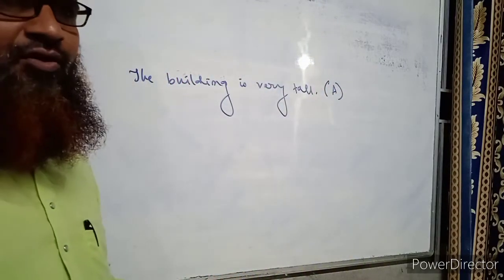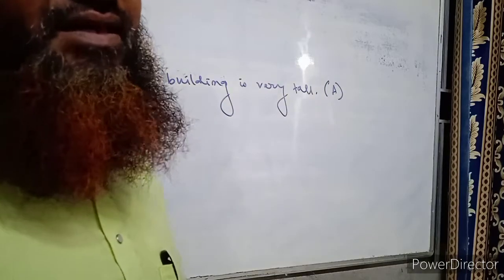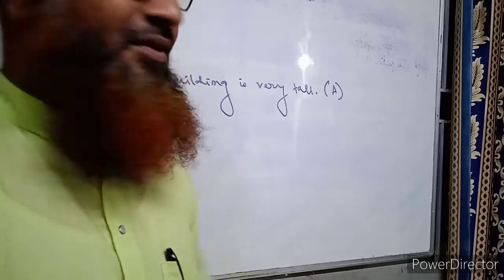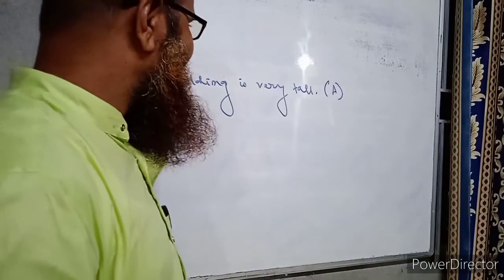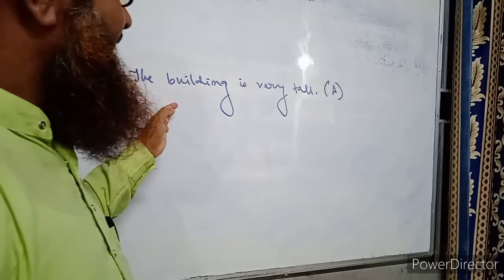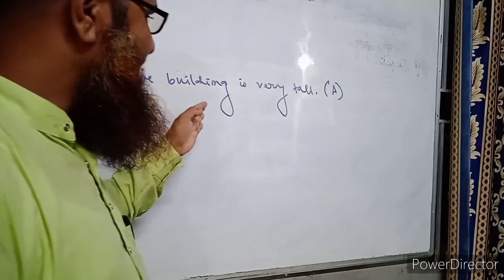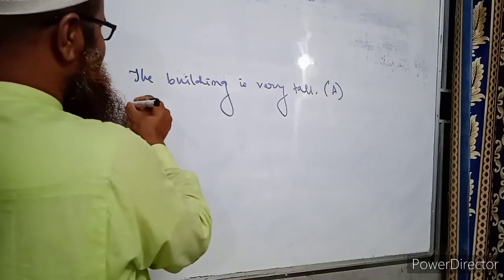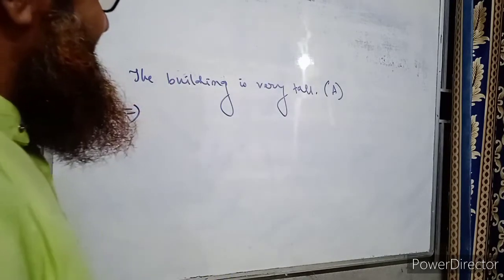Because all of us know that an exclamatory sentence expresses our sudden or strong feeling. But the sentence here is an assertive sentence. The building is very tall, and if we transform it into an exclamatory sentence, how should we write it?